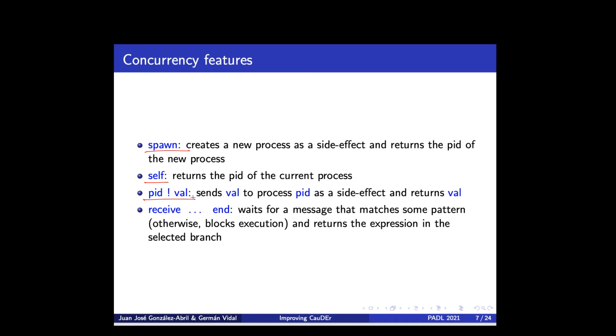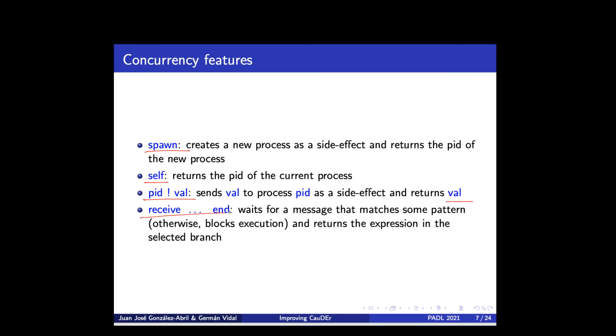The first argument is the pid of the target process, and the second argument is the value, the message that we want to send to this process. This message will eventually be stored in the local mailbox of the target process, and the evaluation of this expression returns the value that we are sending.